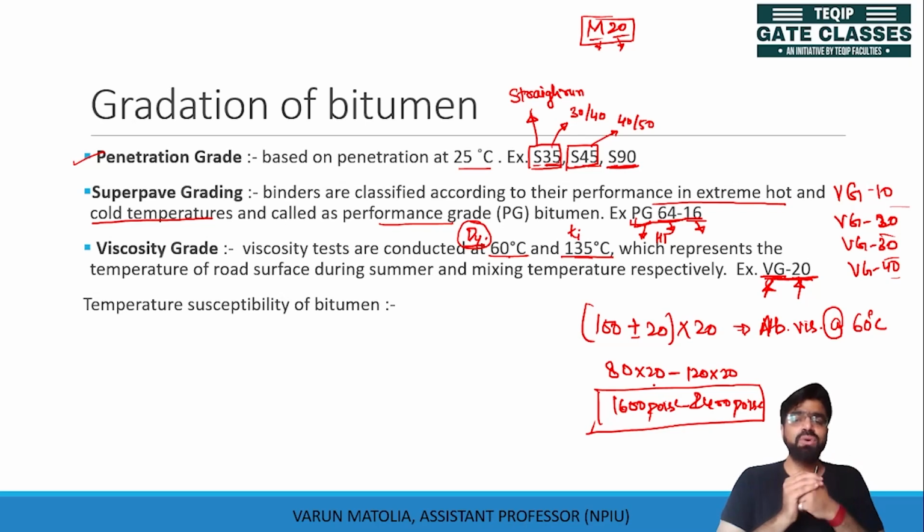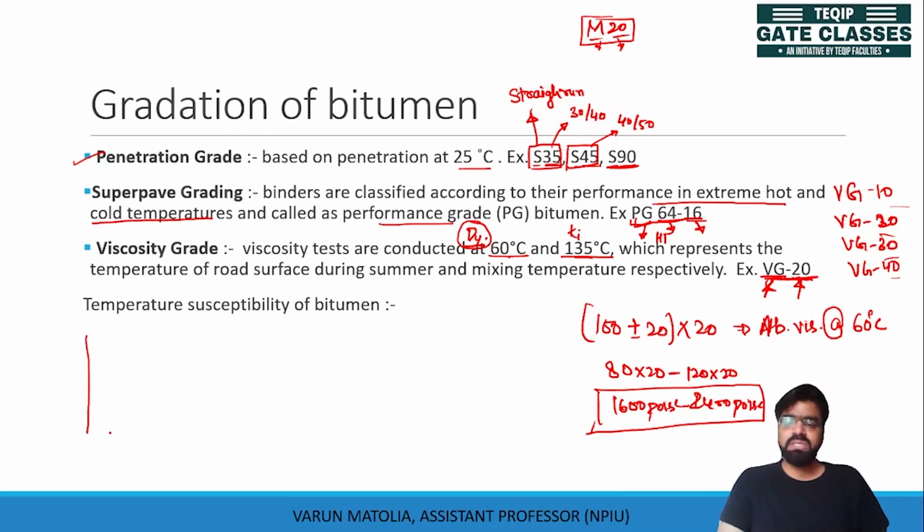Now, as we know, the penetration grade bitumen was not capable of giving the temperature susceptibility for the bitumen. There is a relation which we can use in order to find the temperature susceptibility.